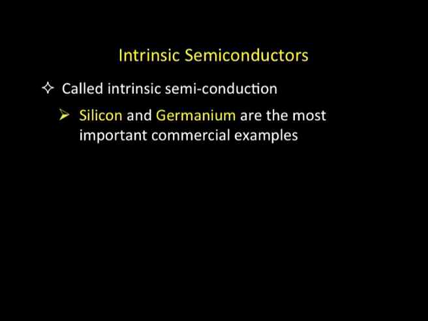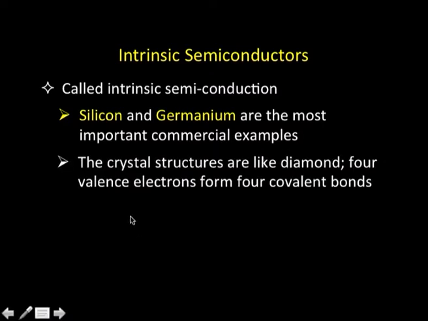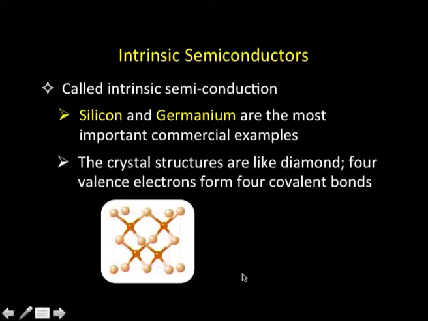Now, silicon and germanium happen to be the most important commercial examples of semiconductors. Let us look at the structure of these. The crystal structure is like diamond, and we know that in the case of diamond, a carbon atom is tetrahedrally bonded to 4 carbon atoms. The same is true in the case of silicon also. That is typically called a diamond structure, and here we are talking about the structure of silicon. These are silicon atoms, and one silicon atom is attached to 4 silicon atoms. Each one of them will be attached to 4 neighbors as silicon. So, that is a very large giant structure we have in the case of diamond or even silicon.